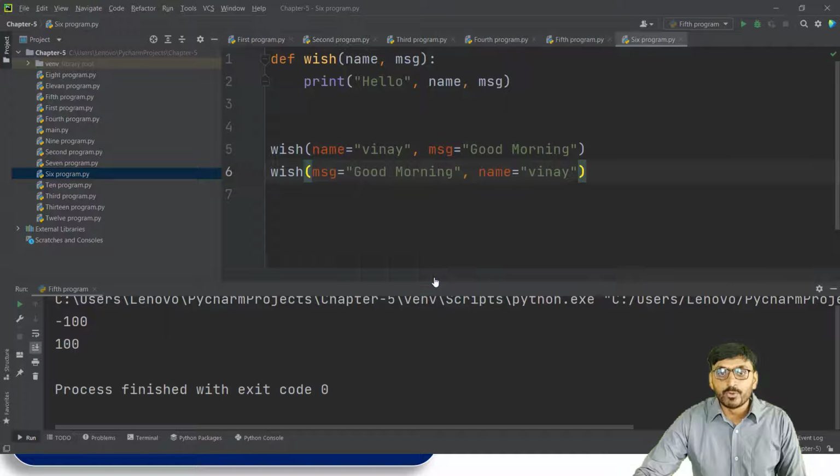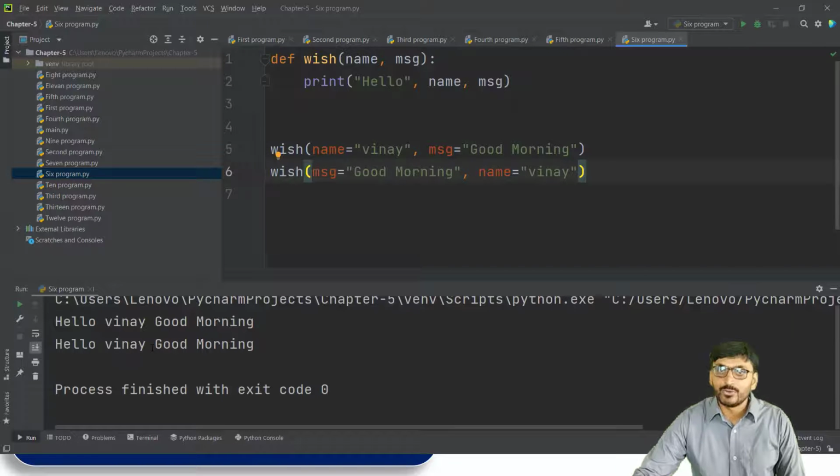We get the output hello Vinay, good morning, both times. So order is not important in keyword argument, but the number of formal arguments and actual arguments must be equal.